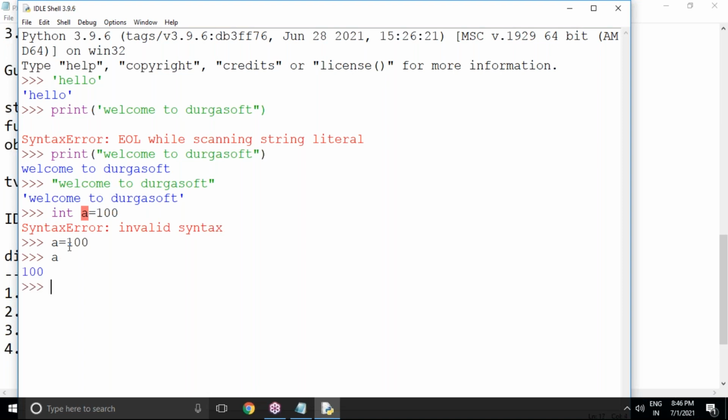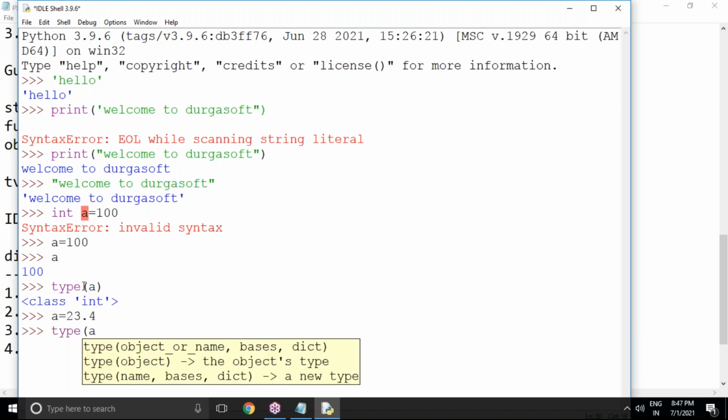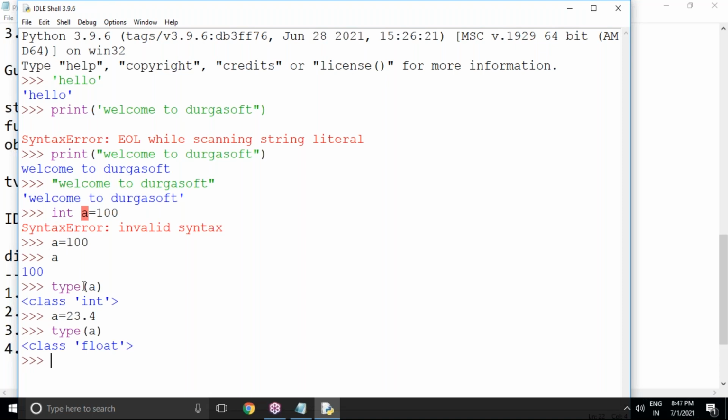But what about the data type of this? Yes, it is a dynamically typed programming language. So based on your value, a data type will be assigned to a. Who will assign? Python internally will assign. As a programmer, if you want to know what data type is assigned to your variable, then you can go for type of a. Here it is the integer type. Type is a built-in function to know the data type of your variable. And at the same time, for a, I'm taking the value 23.4. I want to know the type of my variable, type of a: float only, like this.